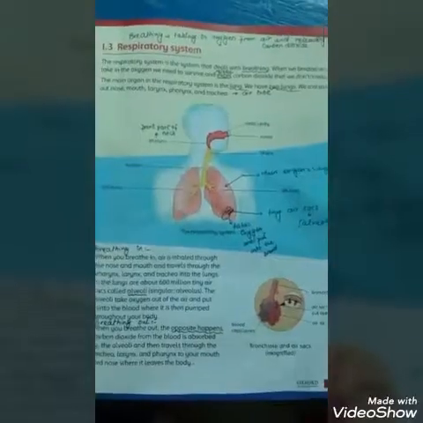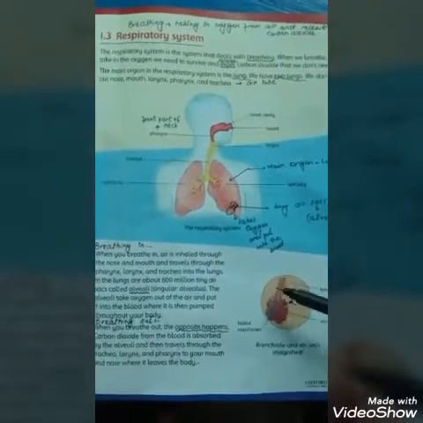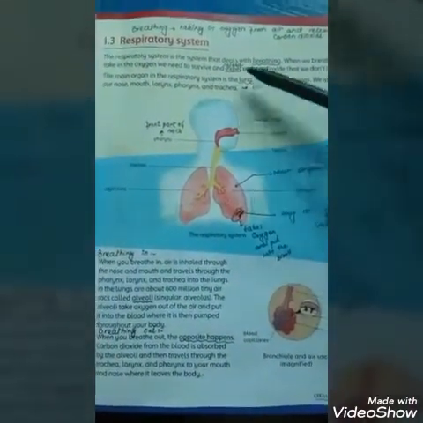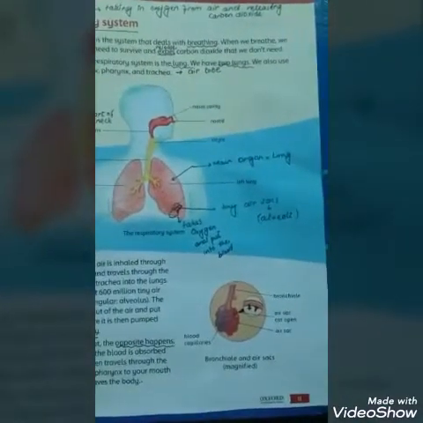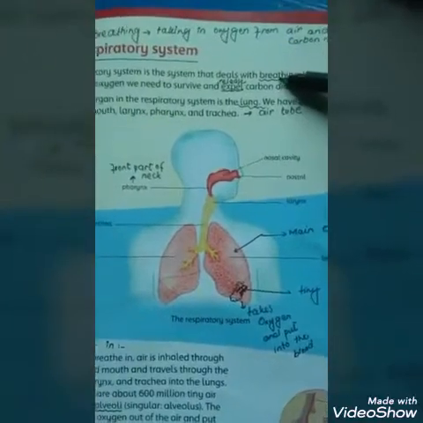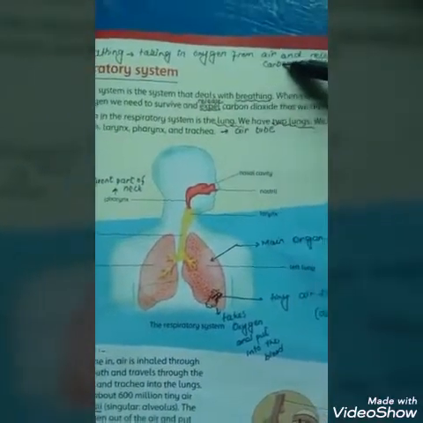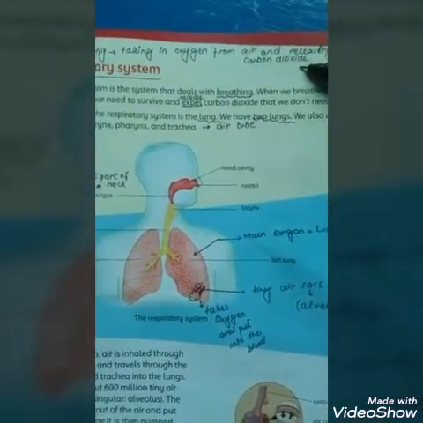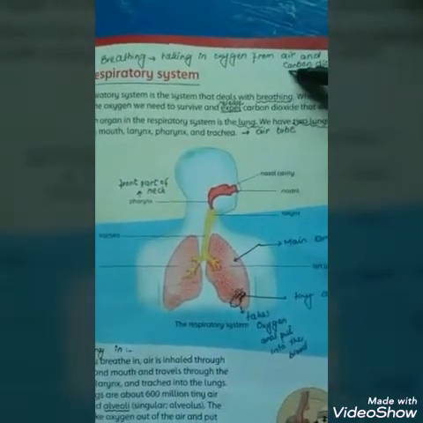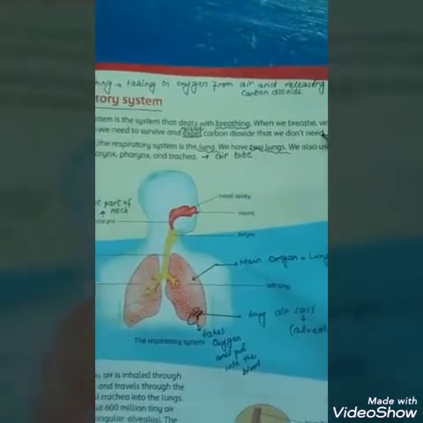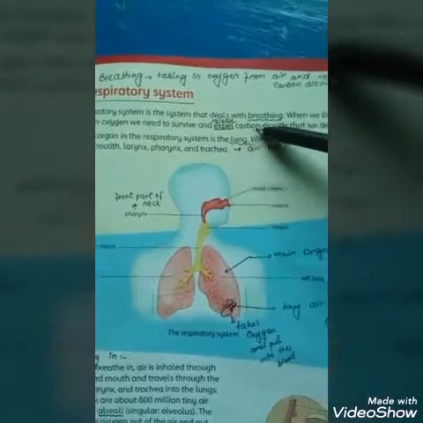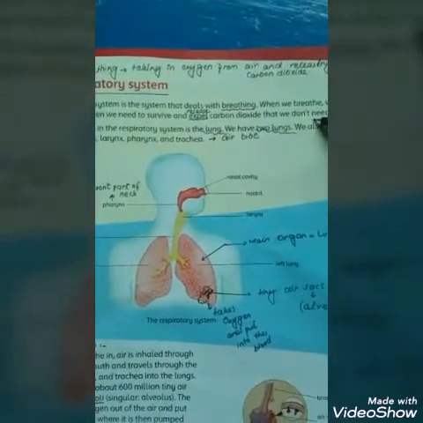Thank you. Dear students, we are going to discuss the third topic of the unit, the human body, that is respiratory system on page 11. Respiratory system basically deals with breathing. Breathing means taking oxygen from air and releasing carbon dioxide in the air. When we breathe in, we take in oxygen we need to survive and expel carbon dioxide that we don't need.